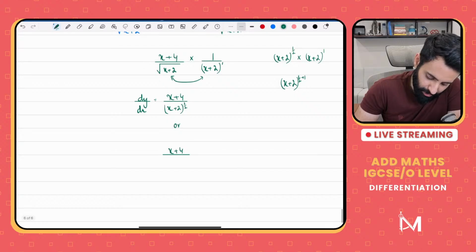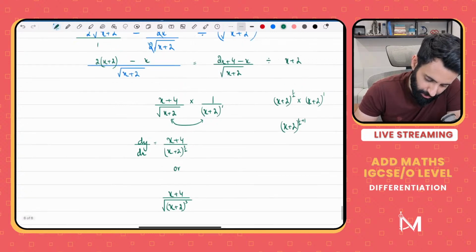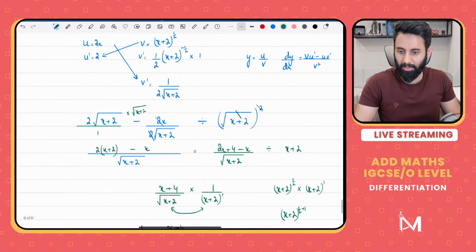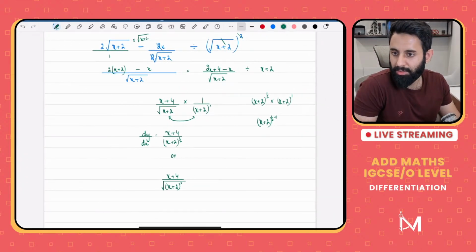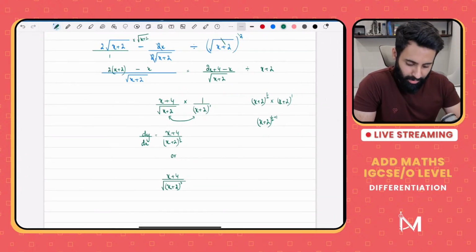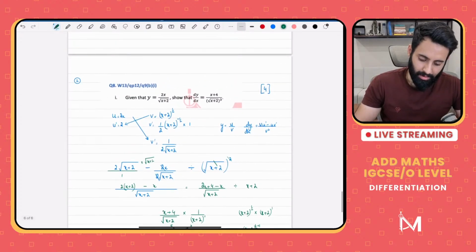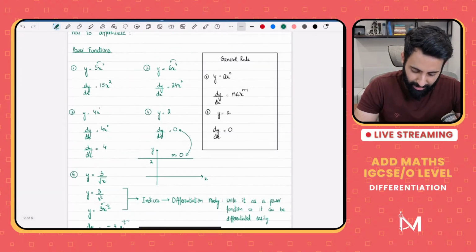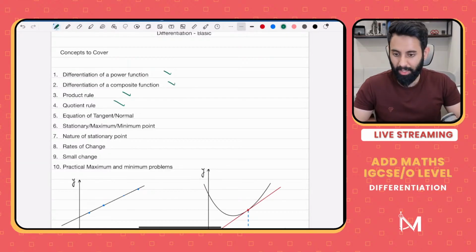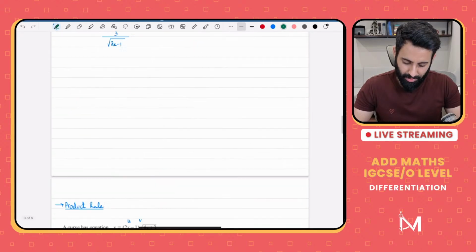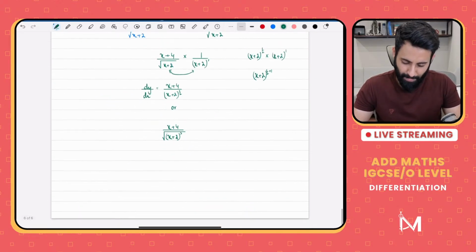Okay, so x plus 4 over x plus 2, the whole thing cubed inside the square root. This is how the question wanted. And here it is, the whole thing cubed inside the square root. Now, hope it's clear. This is basically quotient rule. Okay, it's all algebra. Only 10-20% of it is differentiation. The rest of it is simply algebra. Okay, so we've done product rule, we've done quotient rule. Now let's focus on equation of tangent / equation of normal.